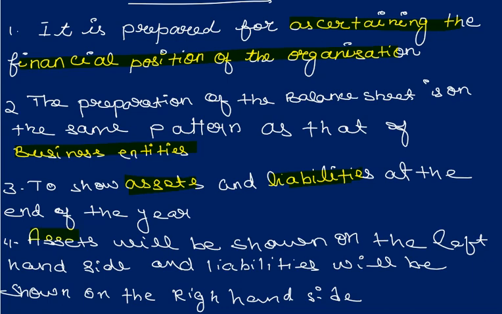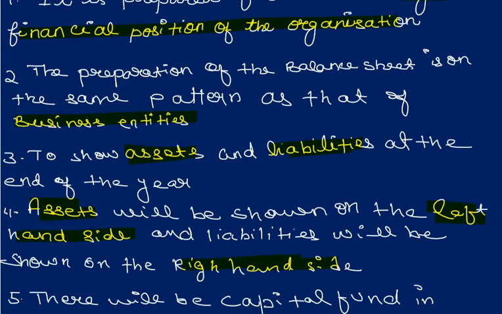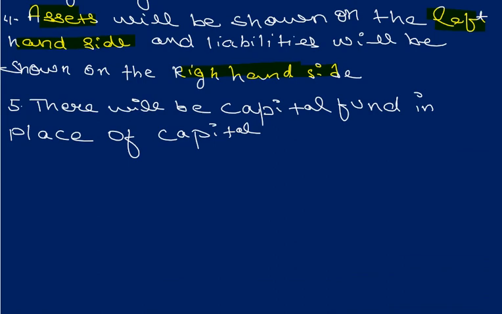Assets will appear on the left hand side and liabilities on the right hand side. And we will write capital fund; we will not use the word capital. So let us discuss what next.